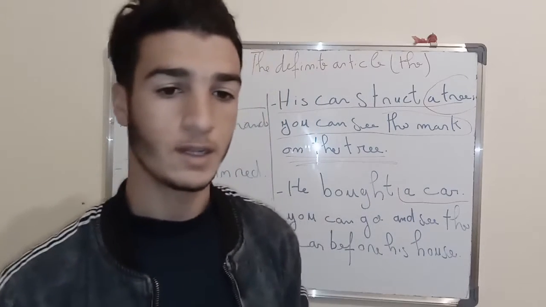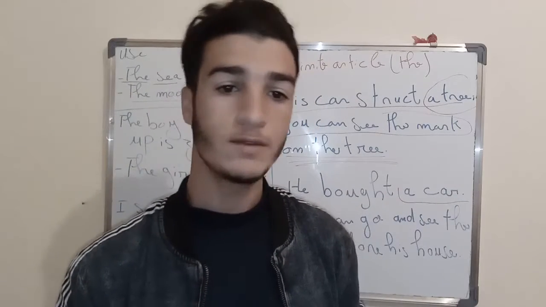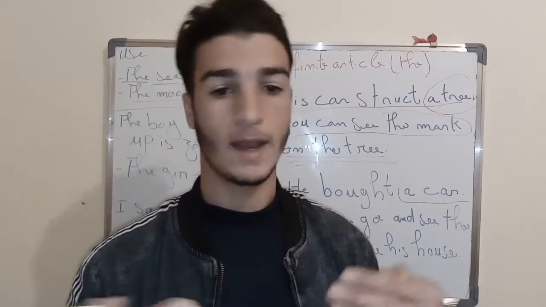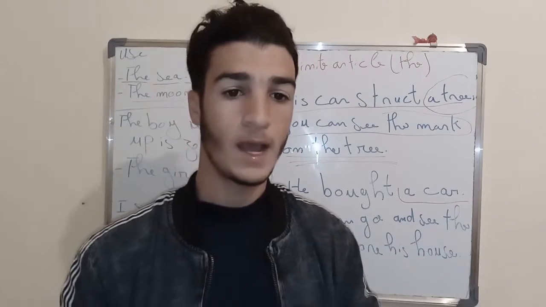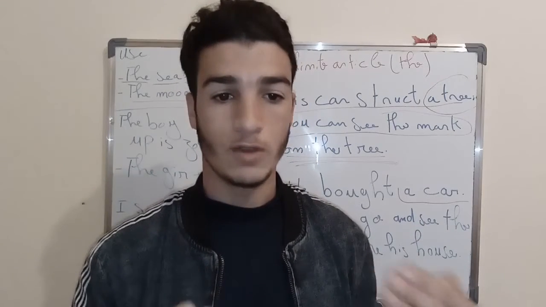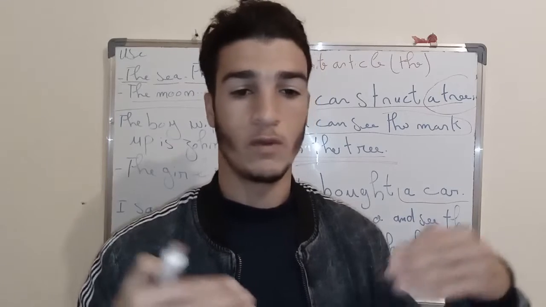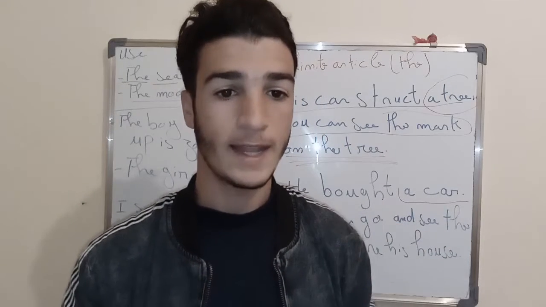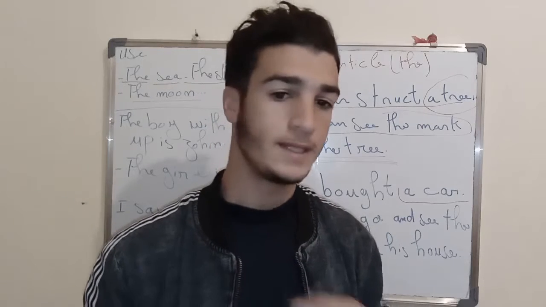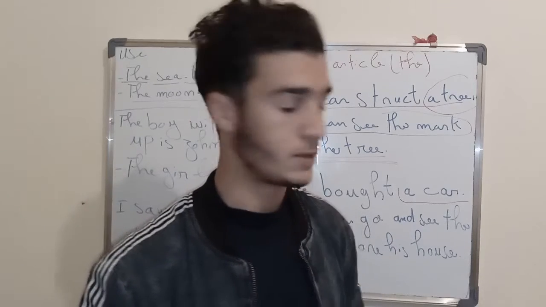I think that's clear. So here what you have to have in mind is that when we mention a noun for the first time, the noun is indefinite. But because that noun is repeated for a second or for a third time, that noun becomes definite. Okay? I hope that the information is clear.